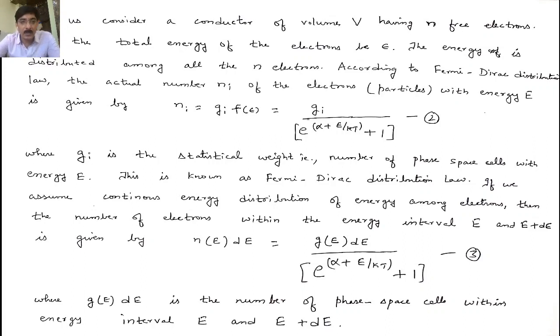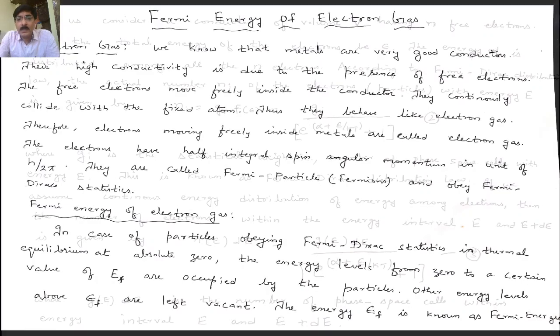Then the number of electrons within the energy interval E and E plus dE is given by N of E is equal to G of E dE by exponential of alpha plus E by kT, plus 1, where G of E dE is the number of phase cells within the energy interval E and E plus dE. That is the statistical weight. Now you have got the equation.